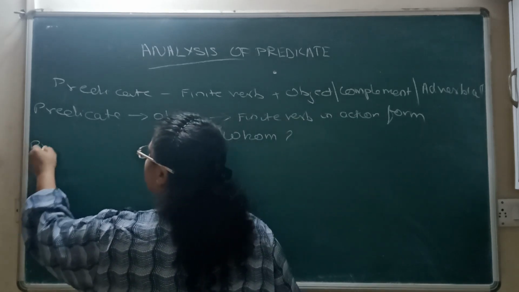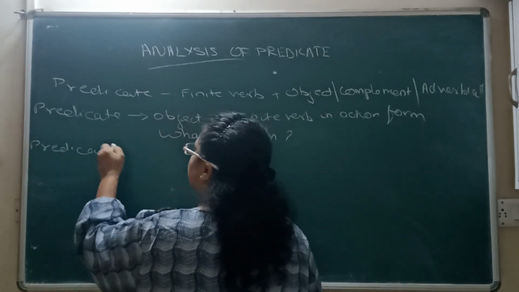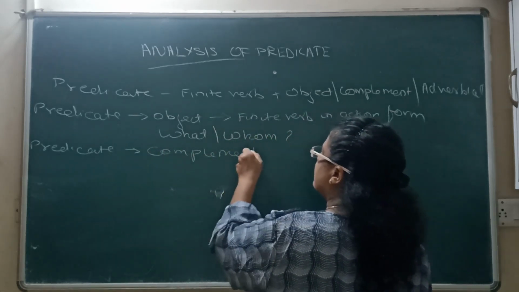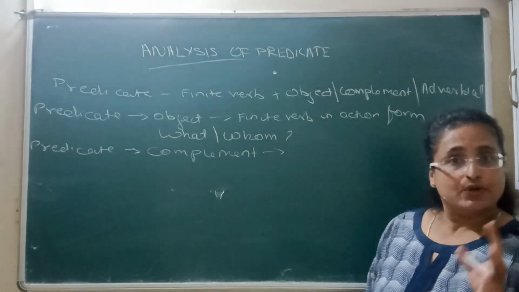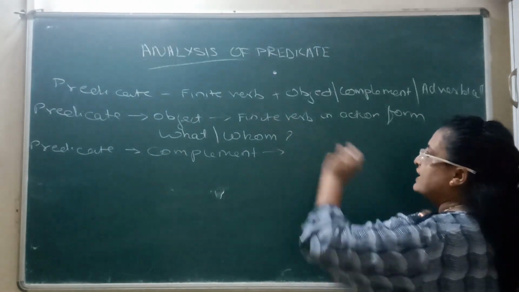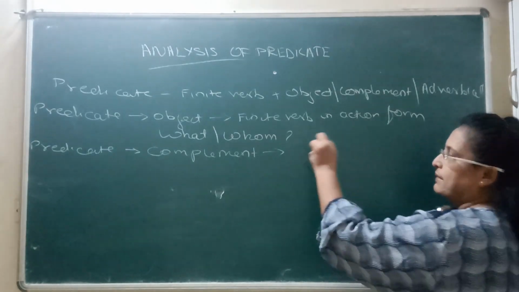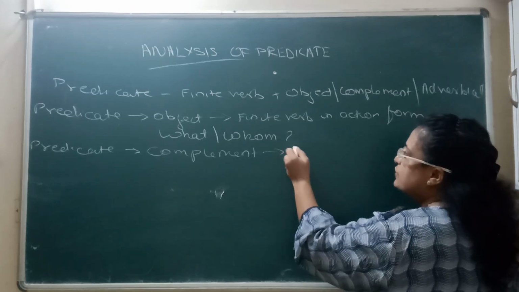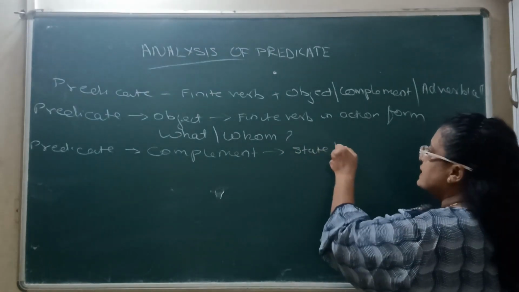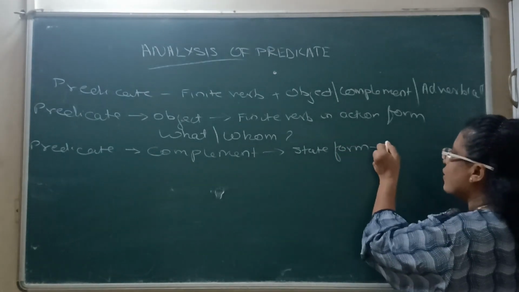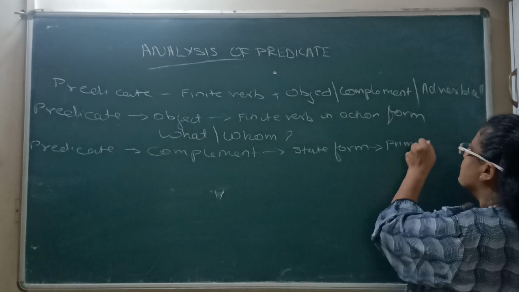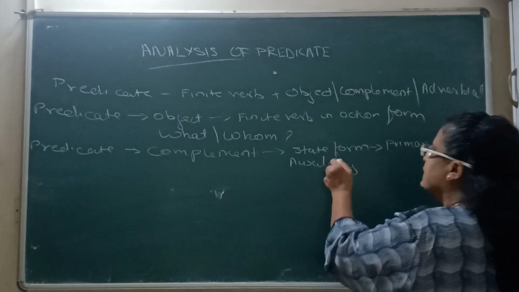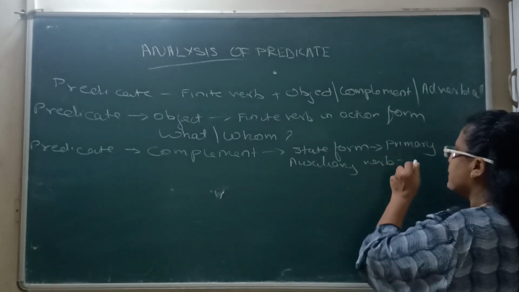When you say a predicate is carrying a complement, very easy. A finite verb has to be there for the predicate to begin. But this finite verb is in the form of a state verb form. That is, here you will find the verb in state form. Now what is a state form? It is all primary auxiliary verb. Again you must know what a primary auxiliary verb is.